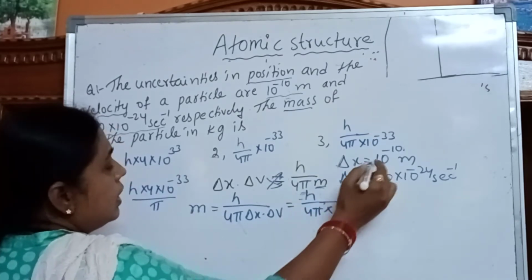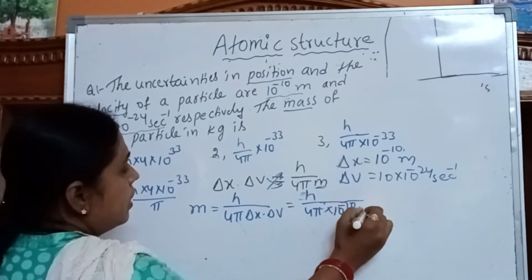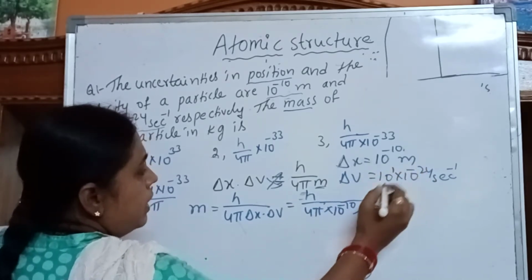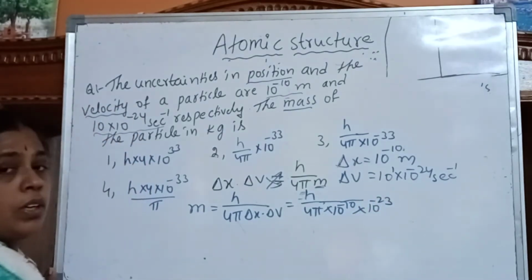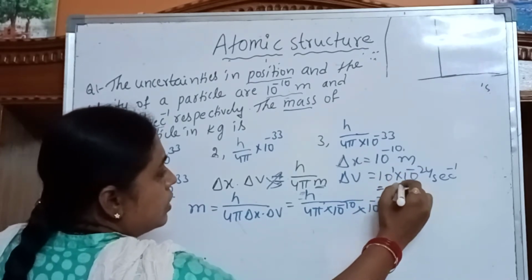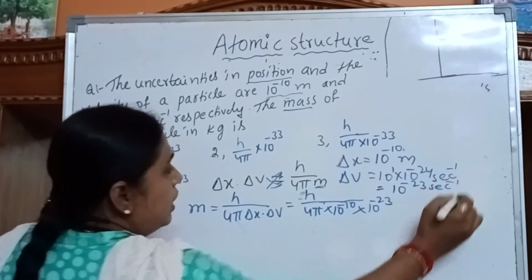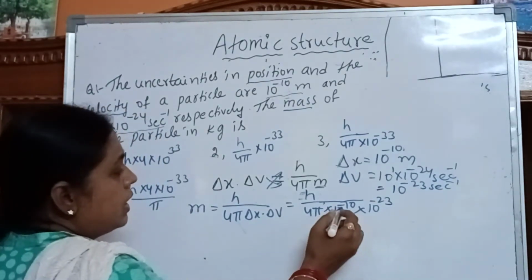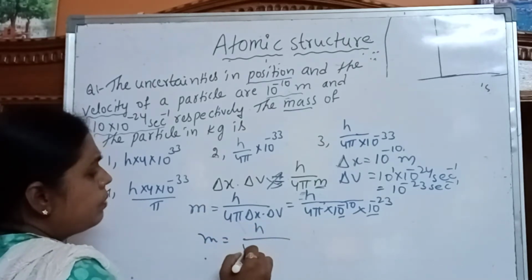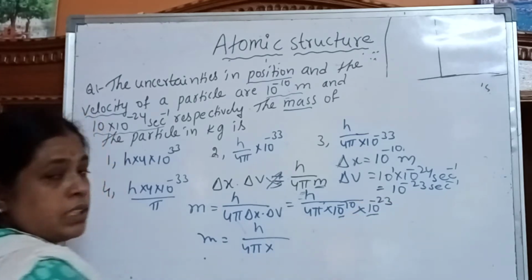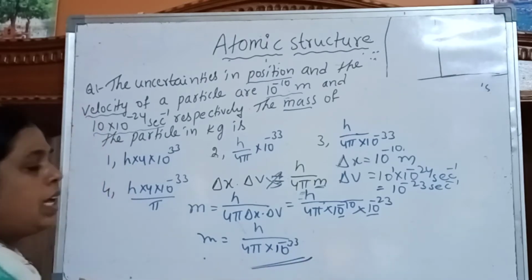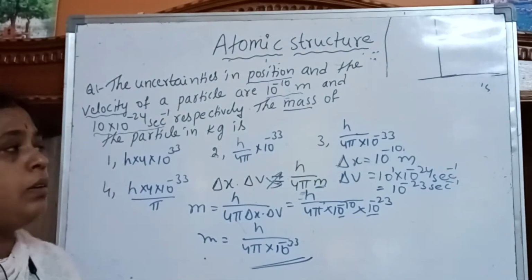Into delta x, which is 10 to the power of minus 10. Delta v is 10 into 10 to the power of minus 24, which means we get 10 to the power of minus 23 second inverse, since the bases are the same and we add the powers. So m is equal to h by 4 pi into 10 to the power of minus 10 minus 23, which is minus 33. So the answer is h by 4 pi into 10 to the power of minus 33.